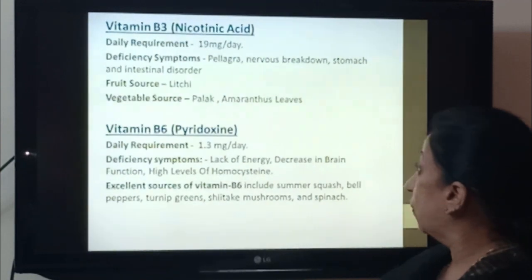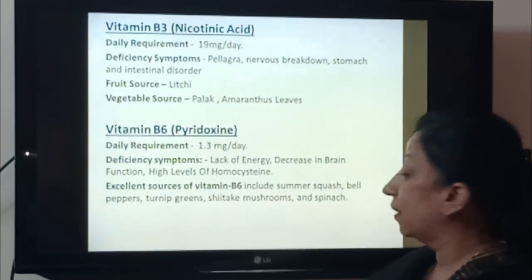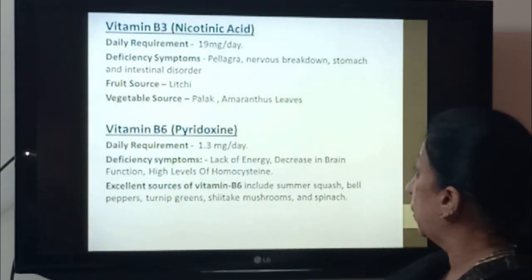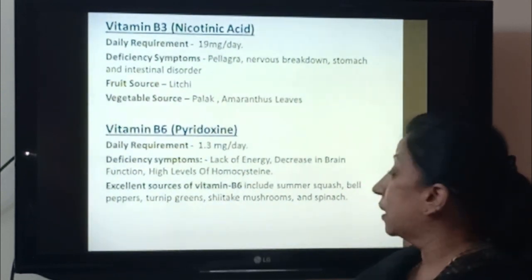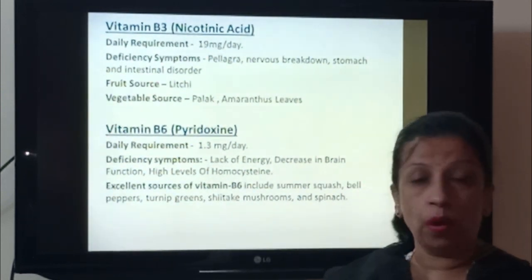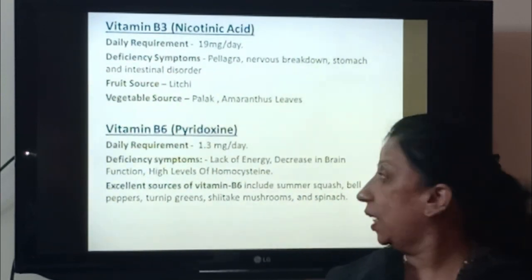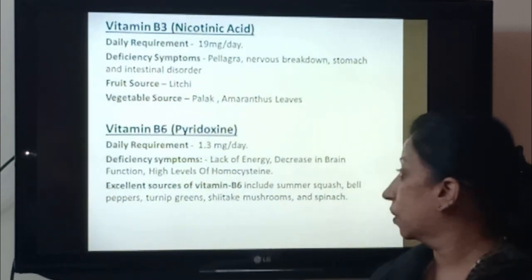Next is vitamin B3, nicotinic acid. Daily requirement is 19 milligrams per day. Deficiency symptoms of vitamin B3 are pellagra, nervous breakdown, and stomach and intestinal disorders. The fruit from which we get vitamin B3 is lychee, and the vegetables are again palak and amaranthus leaves.